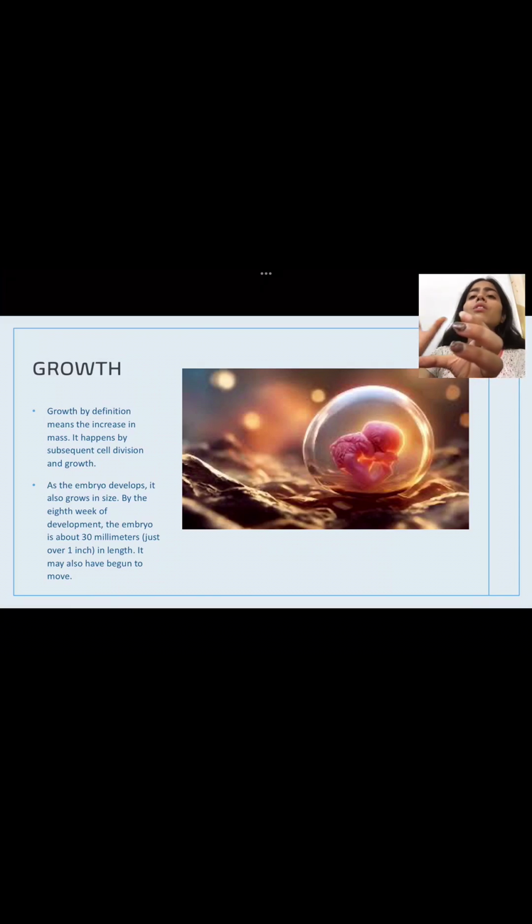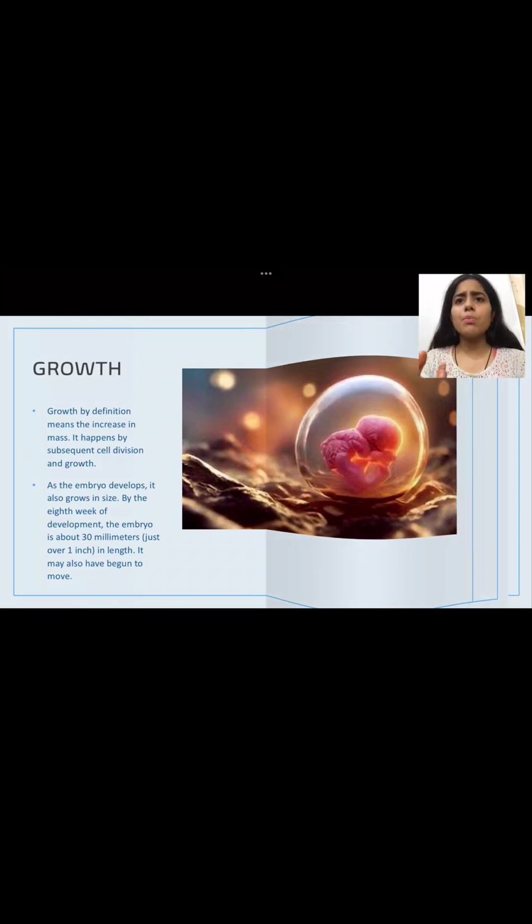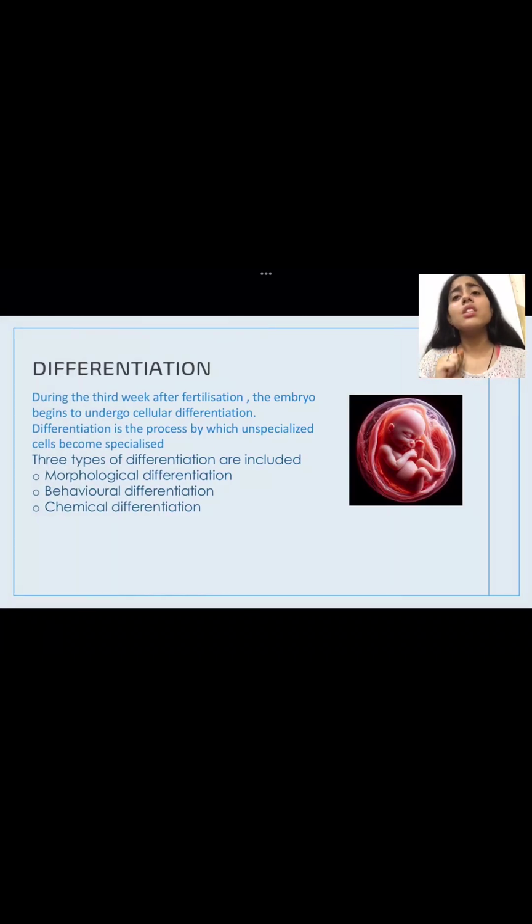So as the embryo develops, it increases in size, and by the 8th week of development, it is about 30 millimeters or 1 inch in size. And during this stage, movement also begins in it. After this comes the differentiation.